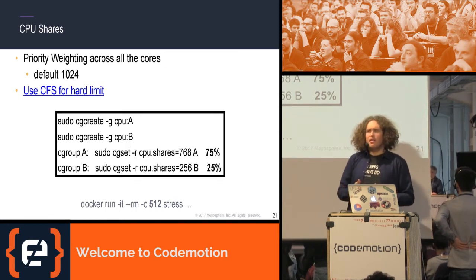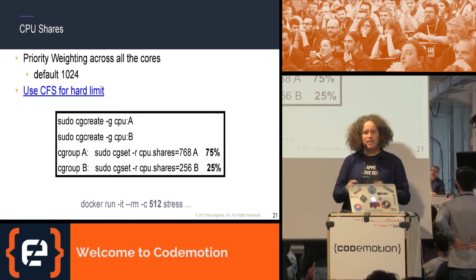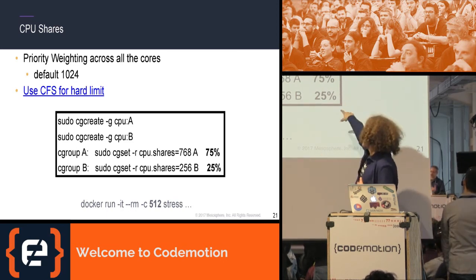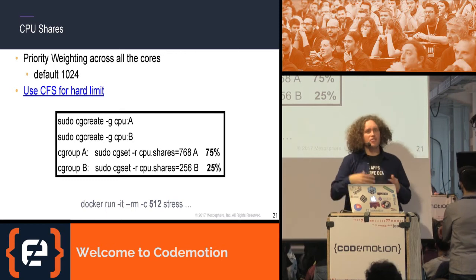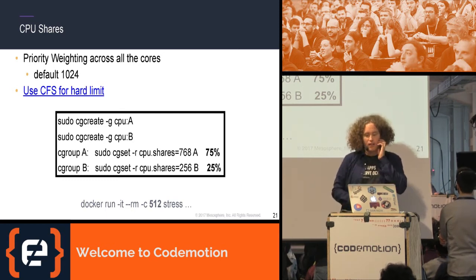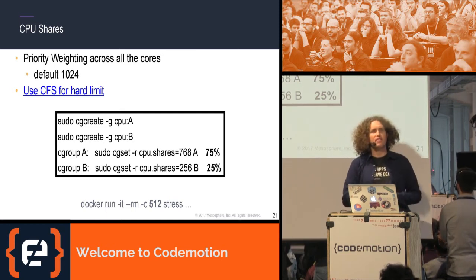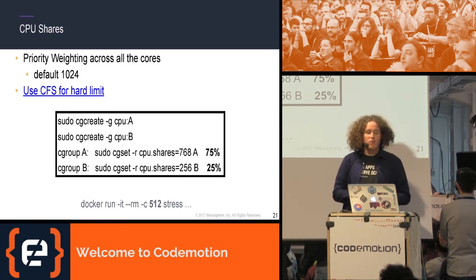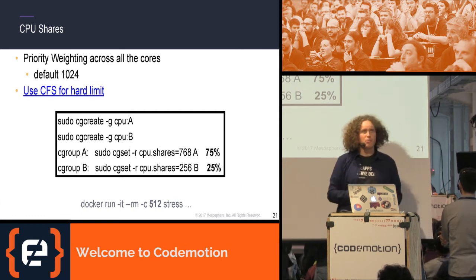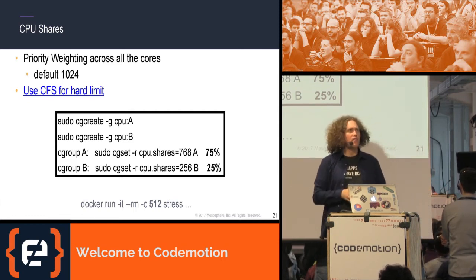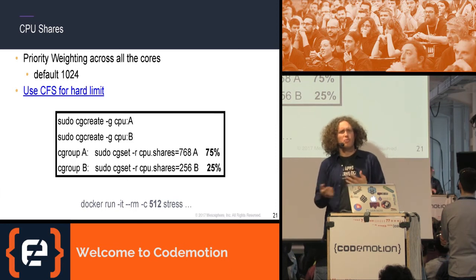And you see, this highly depends on how many tasks are running. If we would start a third cgroup, this would again change the overall limit. So it's just a priority weighting, who has more priority than someone else. If we actually want to enforce hard limits, because just imagine cgroup B being the only one running on that machine, it could consume 100% of the CPU shares. And that could have some interference with other stuff.